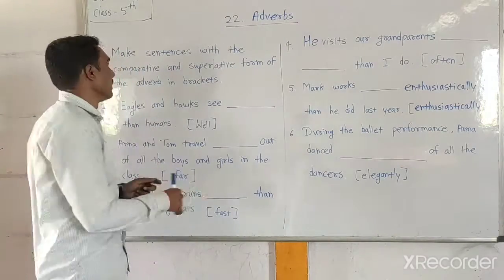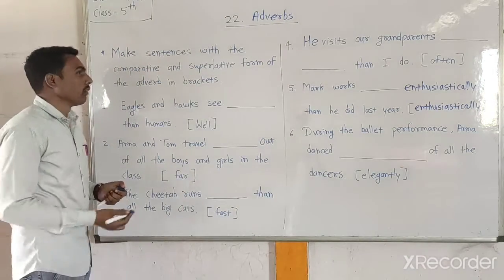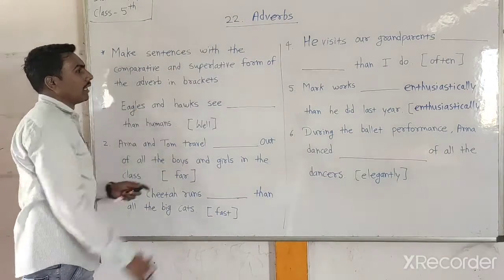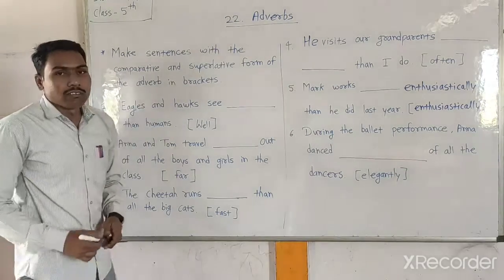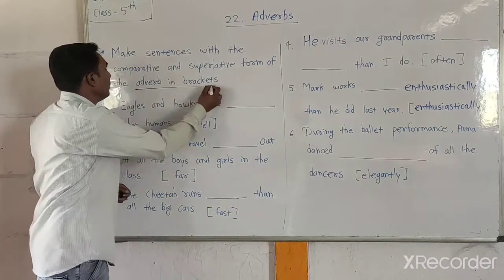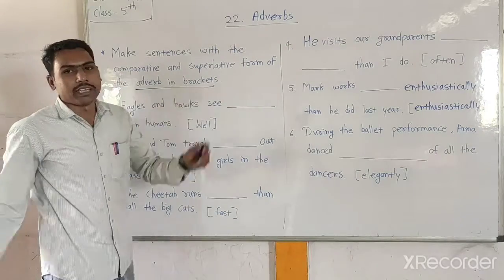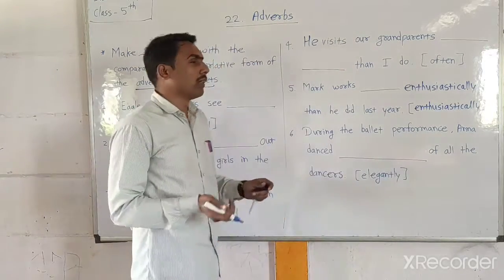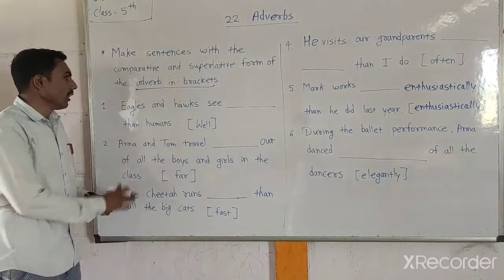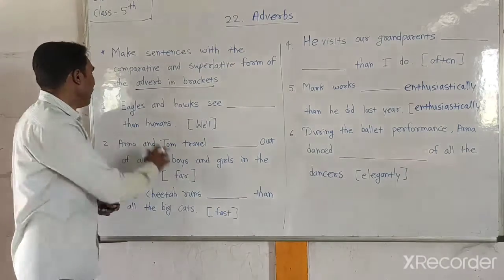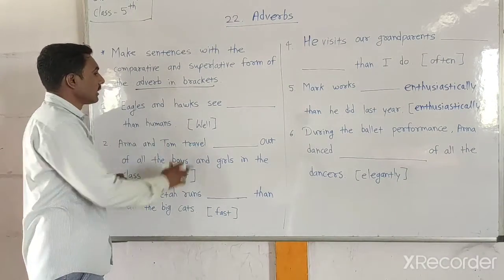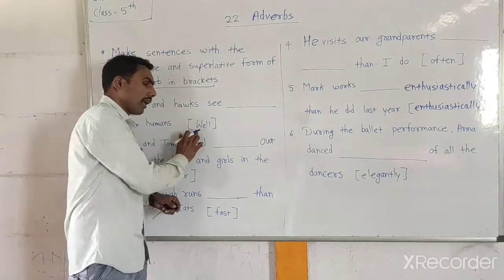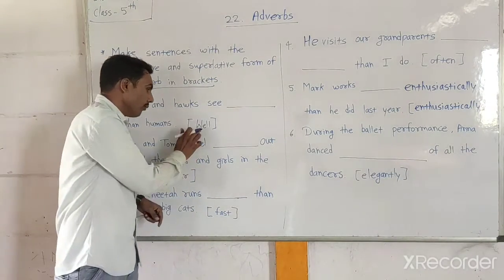Okay, the first question is here. Look here, B: Make sentences with the comparative and superlative form of the adverbs in the bracket. Using the adverbs in the brackets, we have to make the comparative form or superlative form of that adverb. Look here, the first example: Eagles and hawks see dash than humans, and in that bracket there is an adverb, that is well.